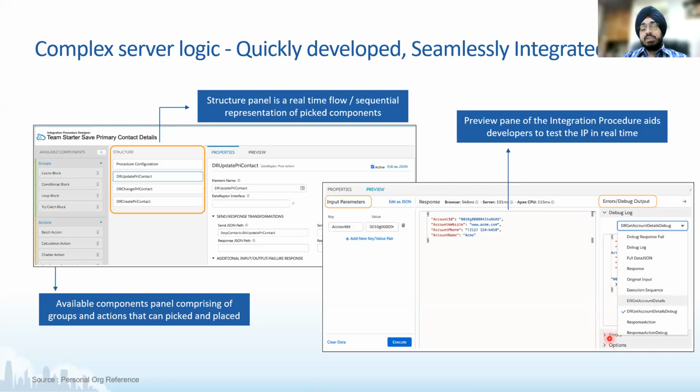But errors is essentially if any specific step or any specific element errored out, what was that error? And then options are, how do you want to call an IP? Do you want to reset cache? Do you want to call it in future? Do you want to call it in queueable or chainable? All of that is available within options.